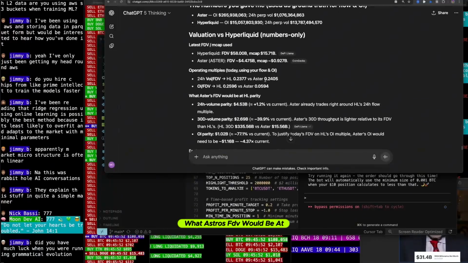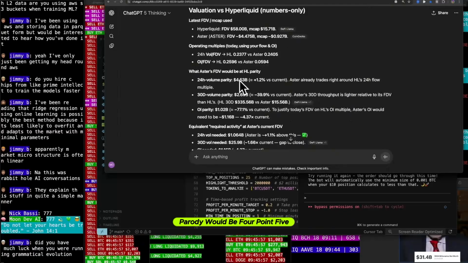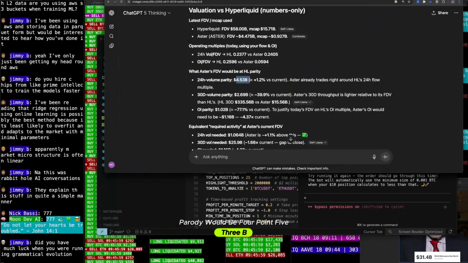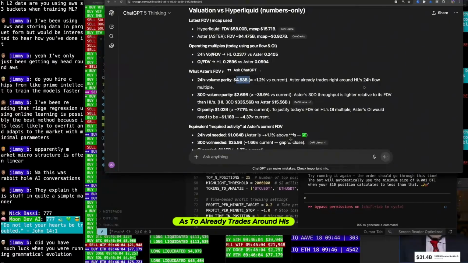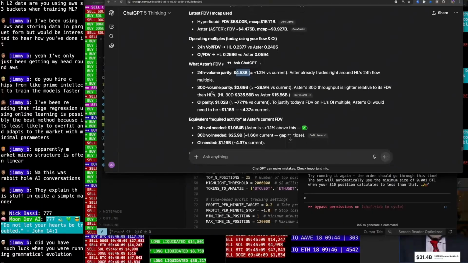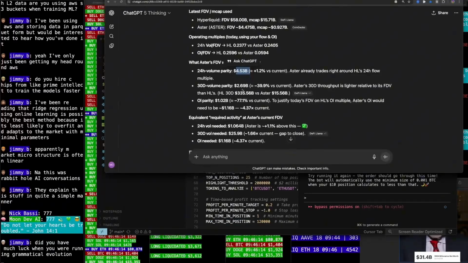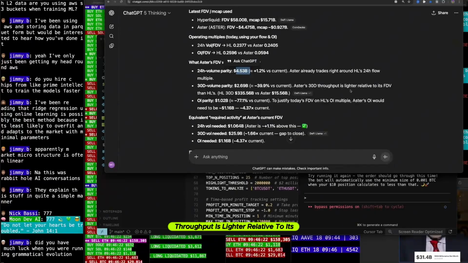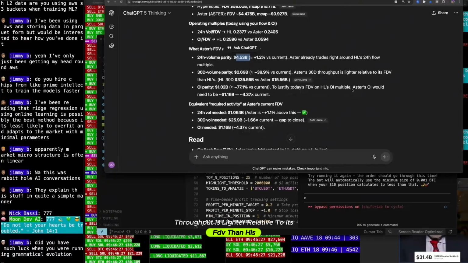What Aster's FDV would be at HL parity? 24-hour volume parity would be 4.53 B. Aster already trades at around HL's 24-hour volume. Flow multiple, 30-day volume parity, 2.69 B. Aster's 30-day throughput is lighter relative to its FDV than HL's.